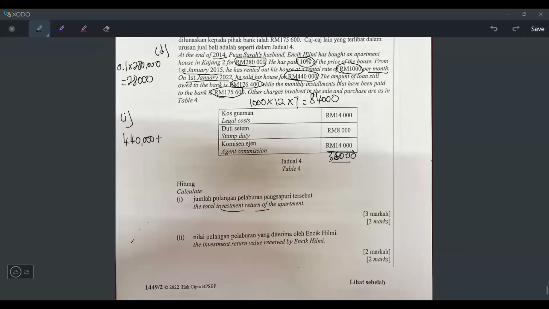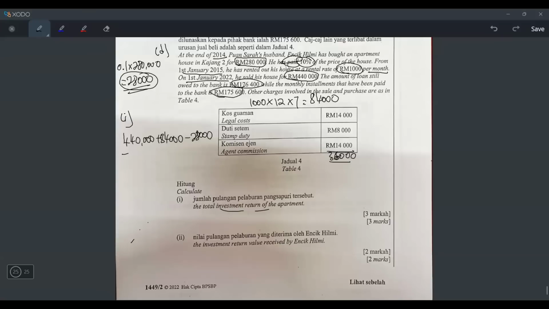Do you remember he rented out his house? And I already calculated it's 84000, because he rented it for 1,000 per month for 7 years. That's why I times 12 and then times 7. So this is the duit yang masuk, that's why I plus. But then I also have to minus the duit yang keluar. What is the duit yang keluar? Do you remember this 28,000? Yeah, this is duit yang keluar. Do you remember they say he has paid, right? Paid means duit yang keluar lah.